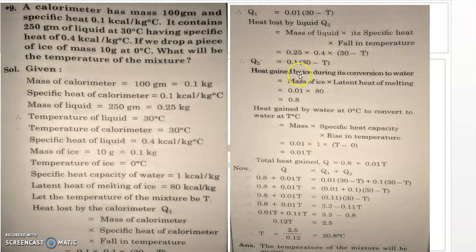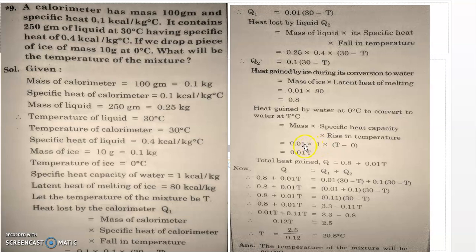Now next is the heat gained by the ice. During the conversion into water, it will absorb heat and the ice will be converted into water. So mass of ice into latent heat of melting of ice, 0.01 into 80, you will get this. Then heat gained by the water to go from 0 degree Celsius to T degree Celsius: mass into specific heat capacity into rise in temperature.